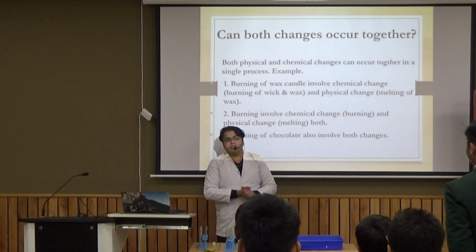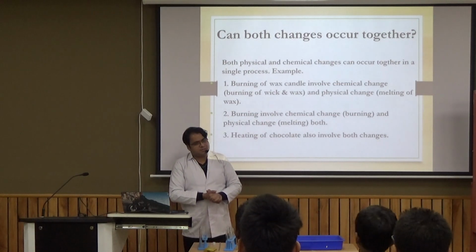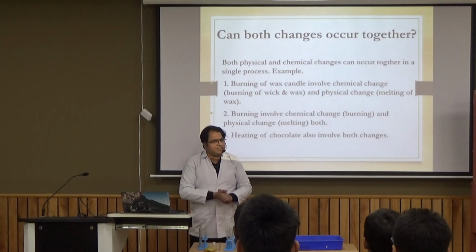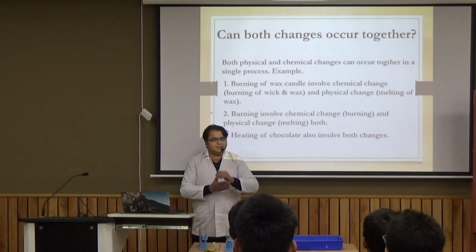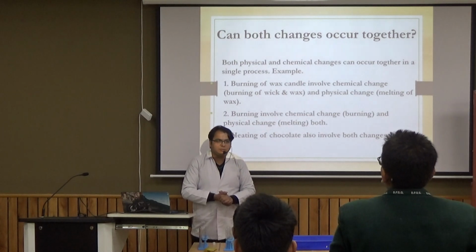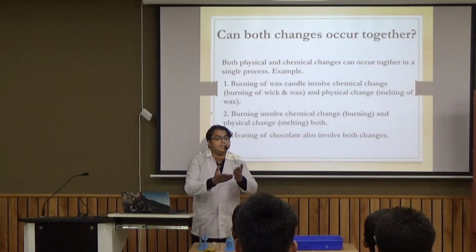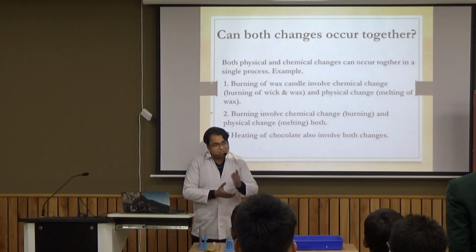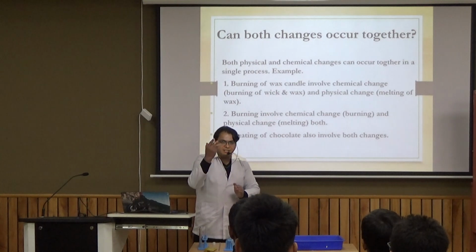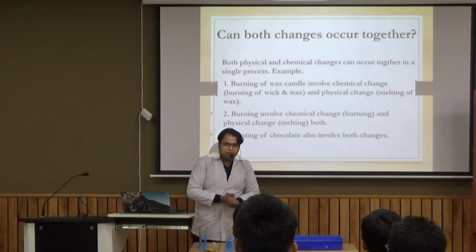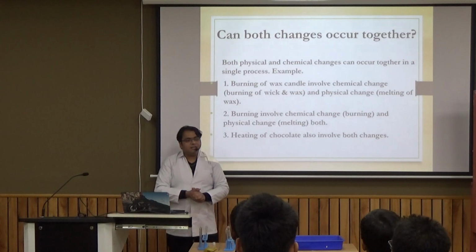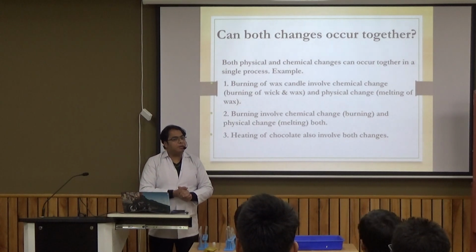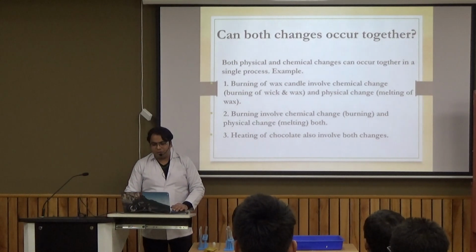State changes. So you are saying ash is a new substance. Is there any other point that indicated a new substance, any change? Yes? Smoke is produced, a new gas. Change in smell, odor. Change in temperature, heat is produced, release of heat. Change in color, paper is white, ash is black. So all these changes integrate together and indicate that in a single chemical process, more than one change can be observed.